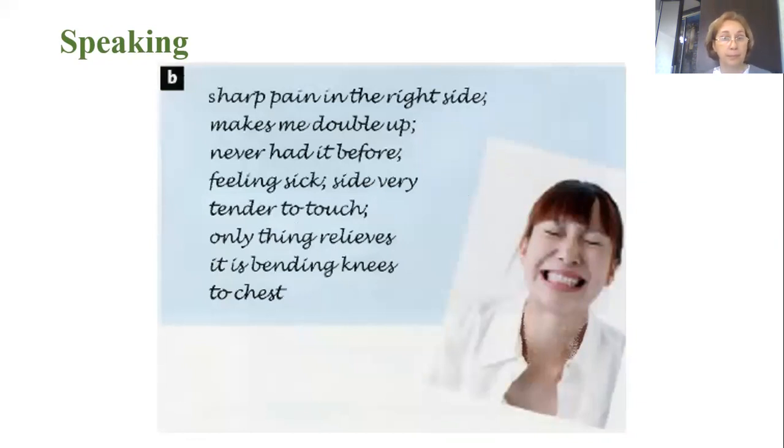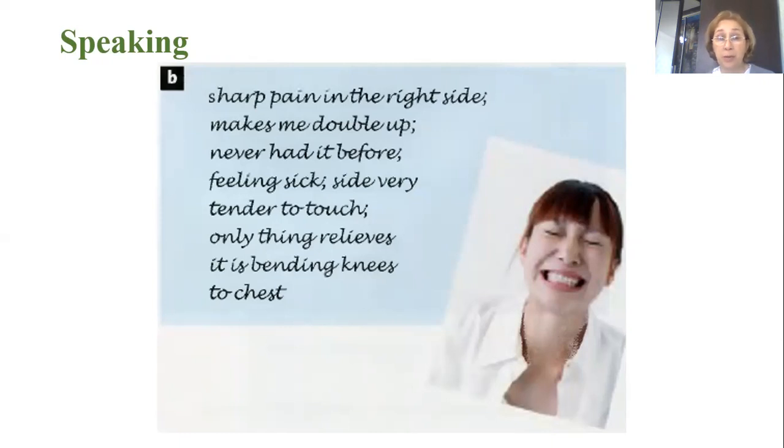A sharp pain in the right side makes me double up. Never had it before. Feeling sick, side very tender to touch. Only thing that relieves it is bending knee to chest. So the pain is in the right side of the abdomen. She is bending her knees to chest, and it makes her feel better.